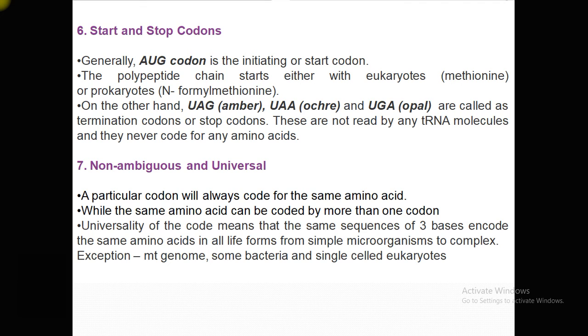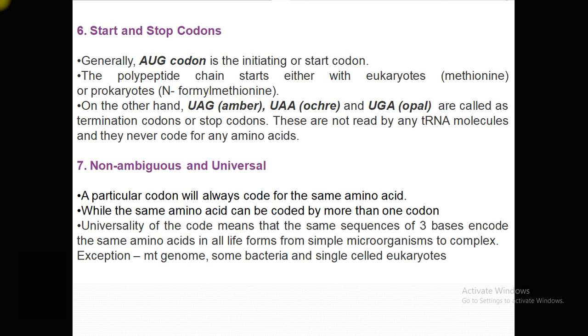Non-ambiguous and universal nature of the genetic code. A particular codon always codes for the same amino acid. It means if AUG is present, it always codes for the amino acid methionine. It never codes for another amino acid like proline or leucine. However, the same amino acid can be coded by more than one codon. For example, isoleucine is coded by 3 different codons.